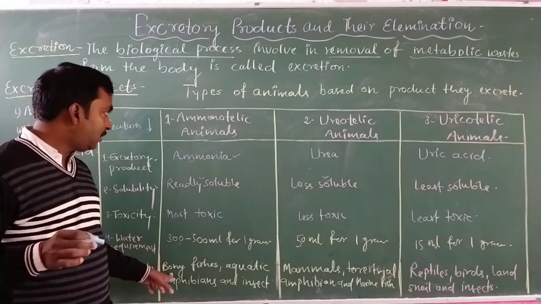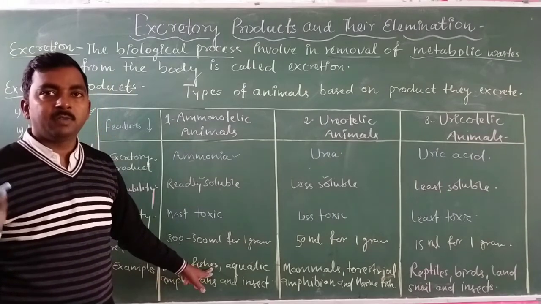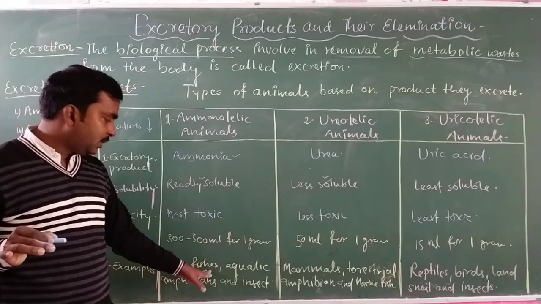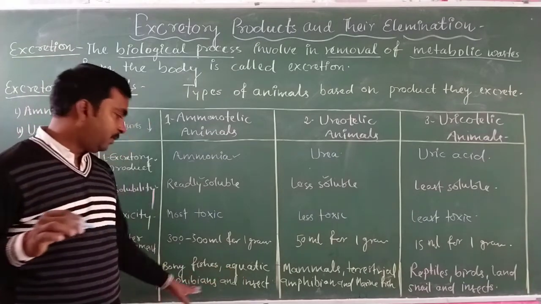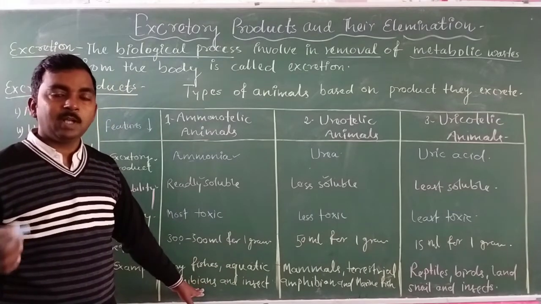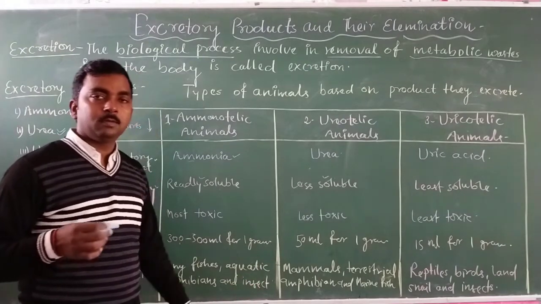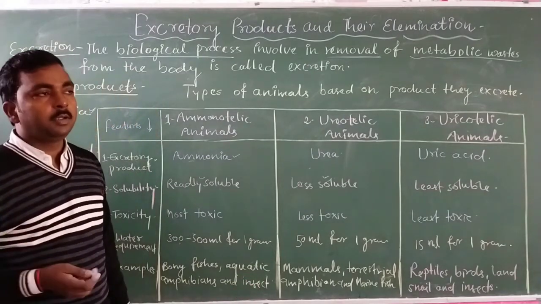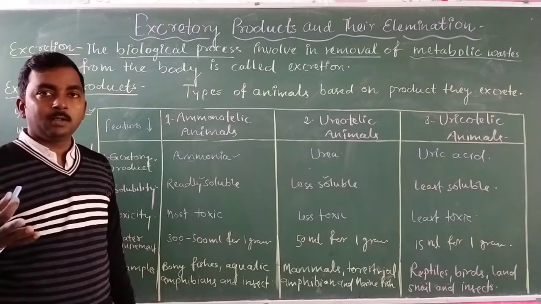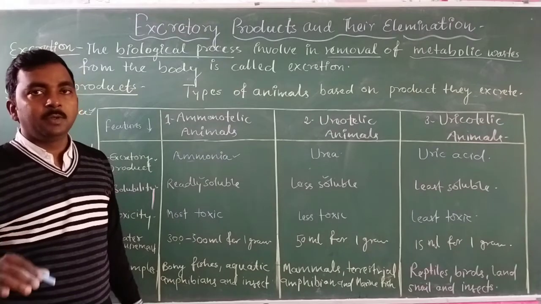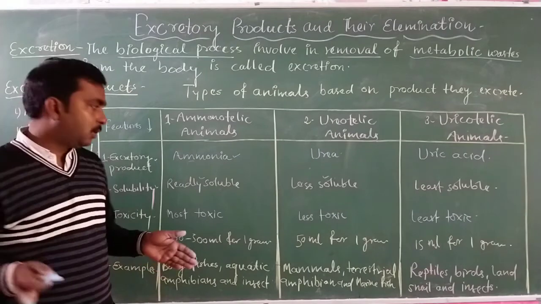Examples of ammonotelic animals are bony fish, especially those found in fresh water, so they can take water from their surroundings. Aquatic amphibians are also found in water, and so are aquatic insects like prawn. These animals can use a huge amount of water to remove ammonia because they live in water bodies, or their surroundings consist only of water.